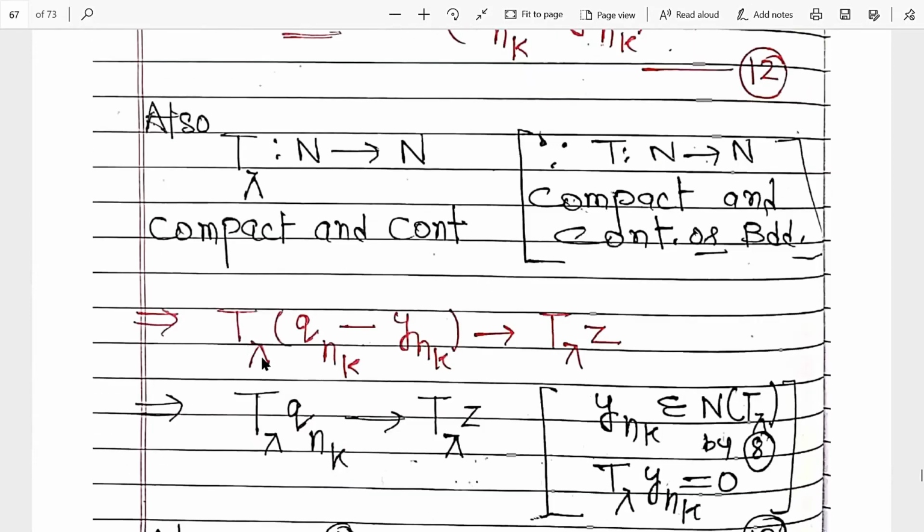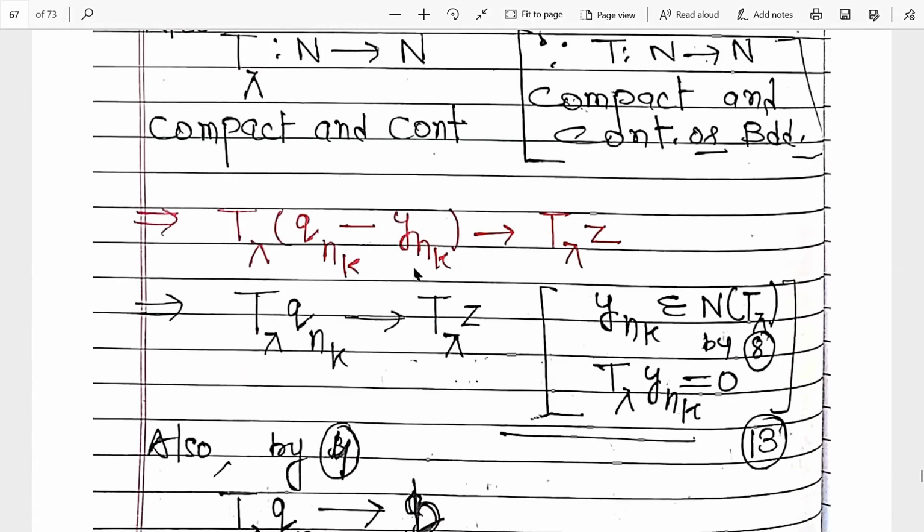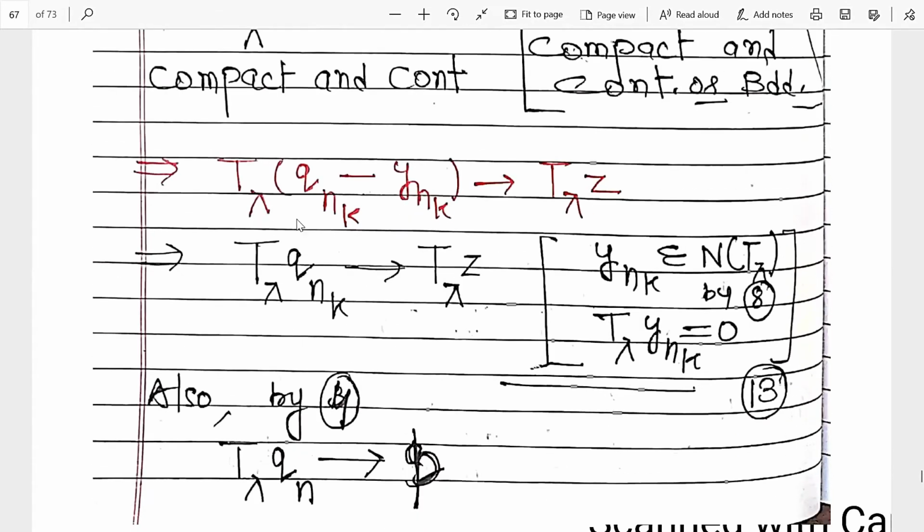So it means T lambda of this approaches T lambda Z, right? Now this yn, we already discussed, belongs to the null space, so its image is 0. So this second part will be 0. So it means T lambda qnk converges to T lambda Z.